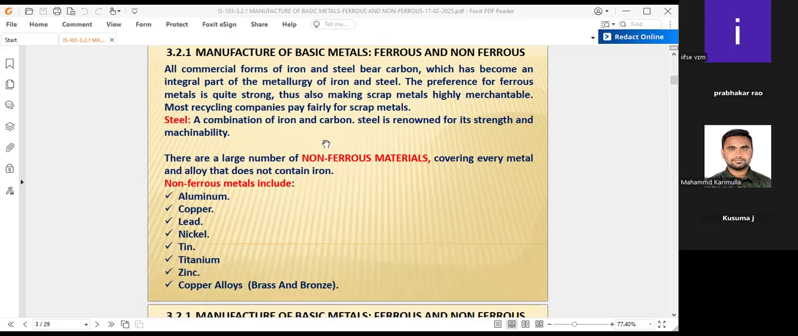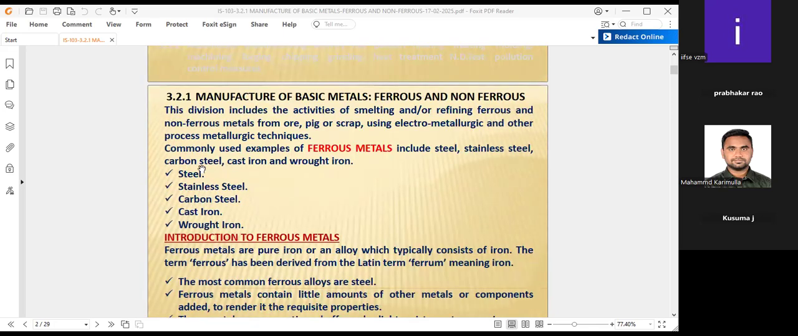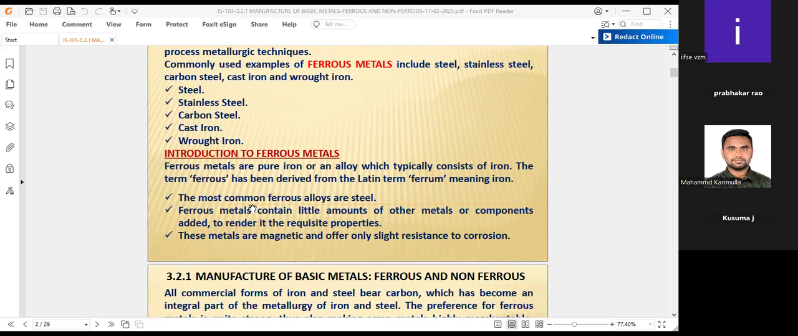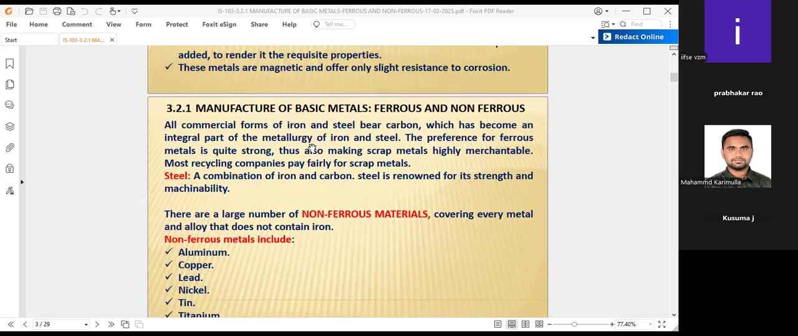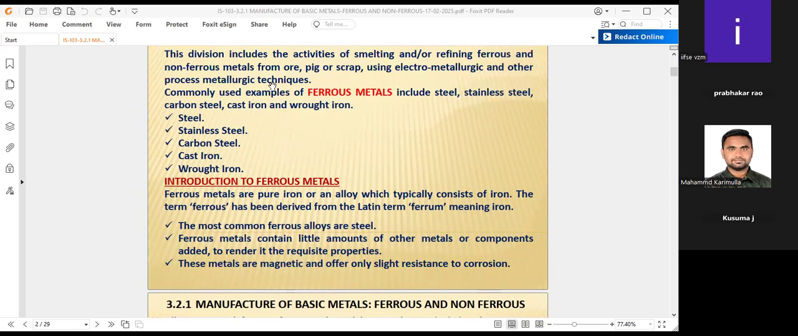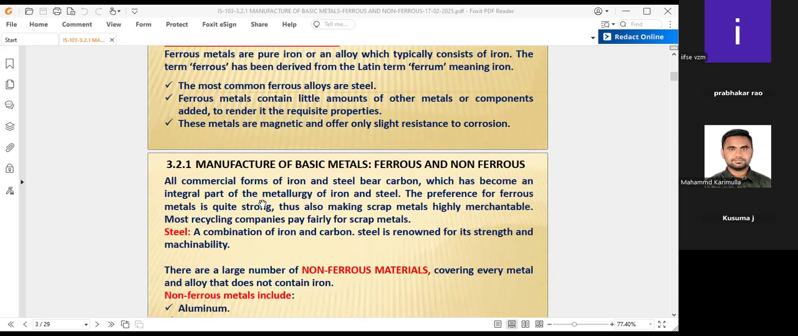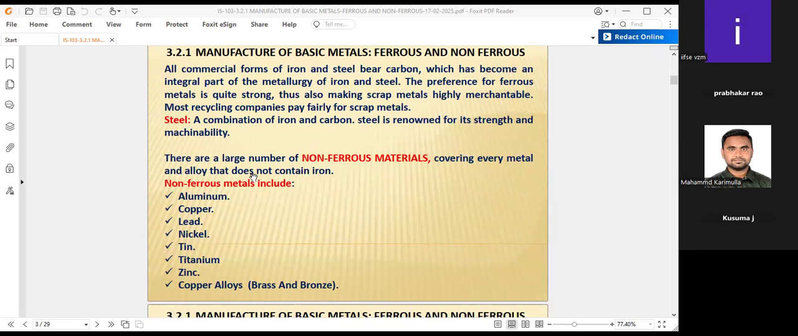Once again, we'll talk about the ferrous material and the non-ferrous material. This is a very important point. Steel, stainless steel, carbon steel, cast iron and wrought iron are the examples of the ferrous material. And compared to the ferrous materials, the non-ferrous materials are a large number covering every metal and alloy that does not contain iron. For example, these contain iron and some other substances, but it becomes an alloy. Alloy means a combination of two or three metals combined together. Coming to the non-ferrous, which does not contain iron.